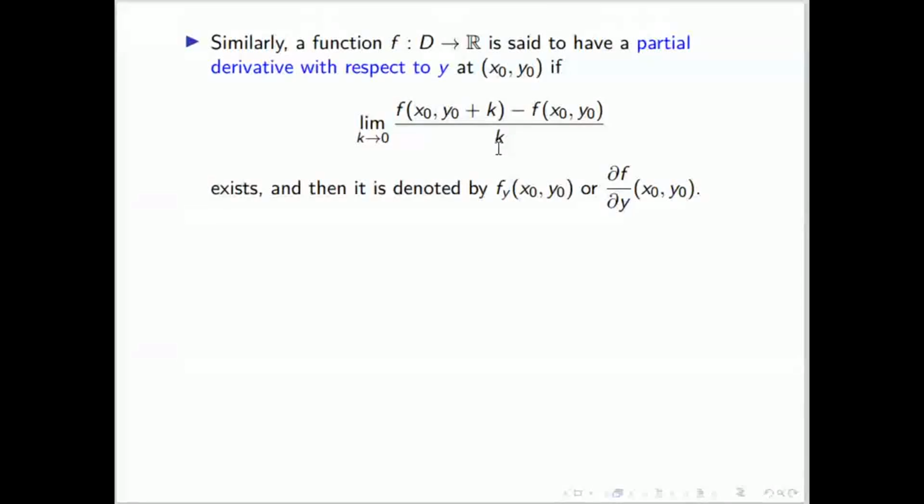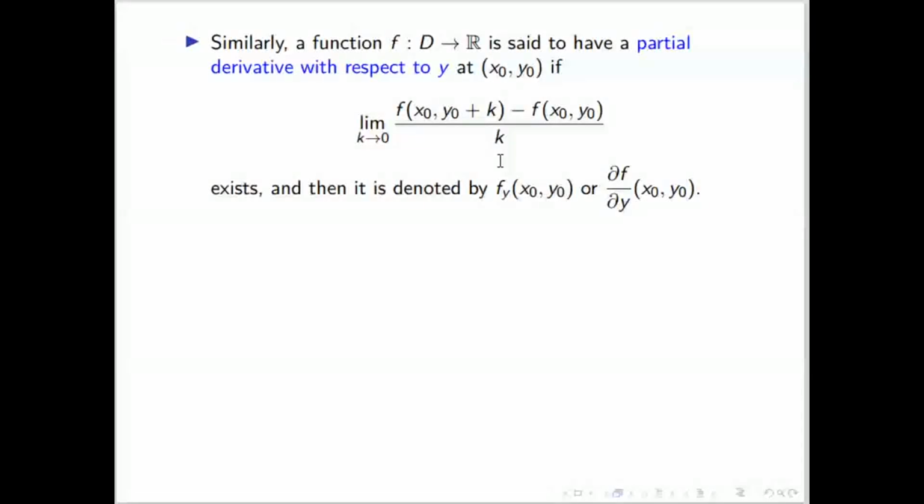Can we say this limit is of the form 0 by 0? Yes, sir. Because if you put k equal to 0, we get f of x0 comma y0 minus f of x0 comma y0, which is 0, divided by k tending to 0, so 0 by 0 form.